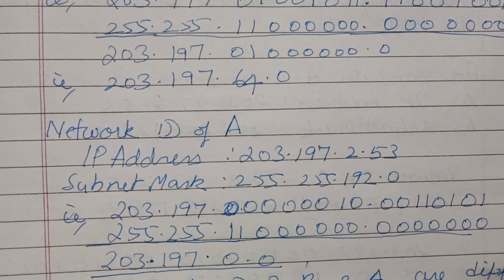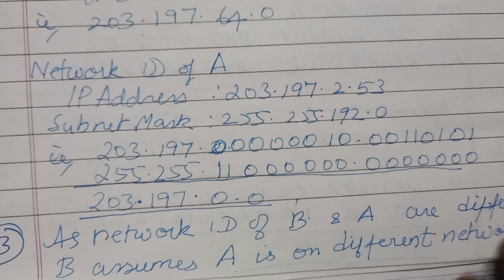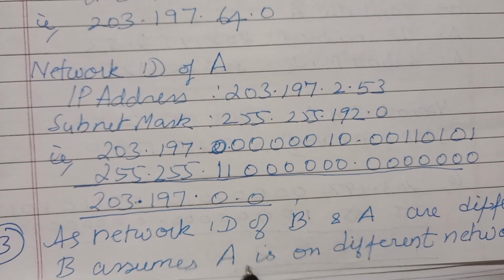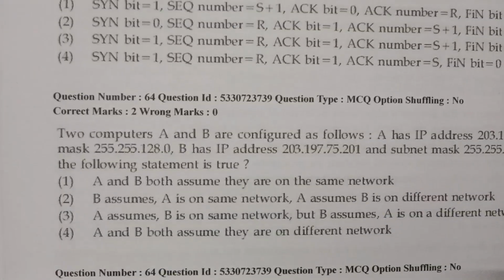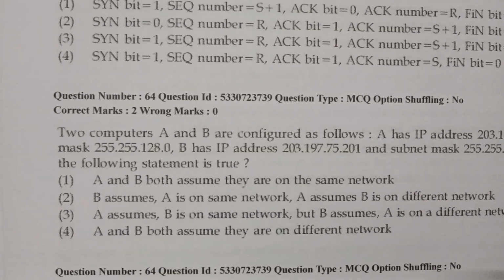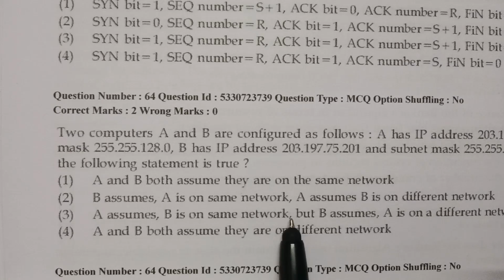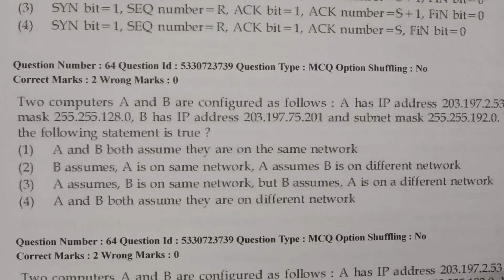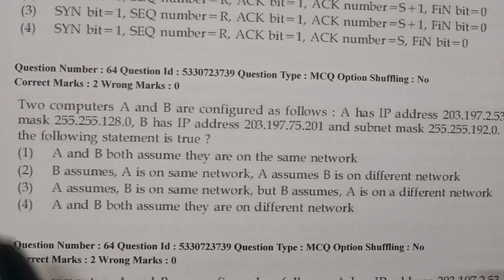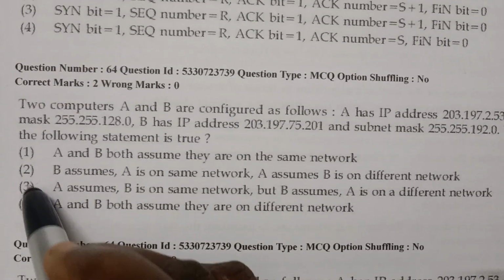Hence A assumes what? It assumes that B is on a different network. Hence you find that option number 3, that A assumes that B is on the same network. So according to A, B is on the same network. But according to B, B assumes what? A is on a different network. Based on the results, this is the correct answer. This is the correct option.